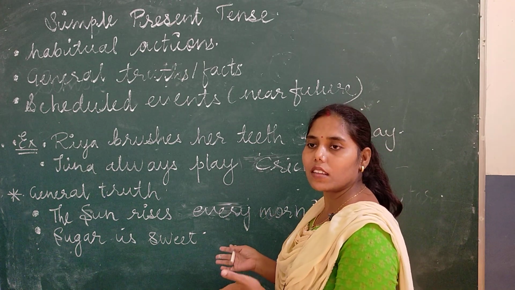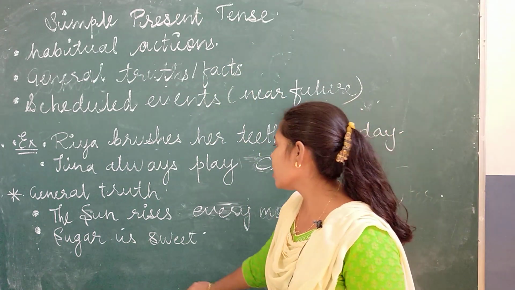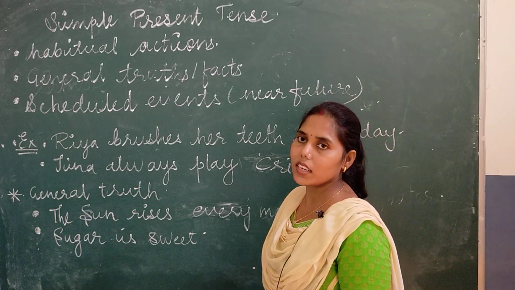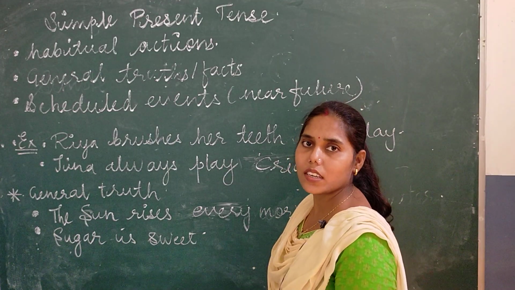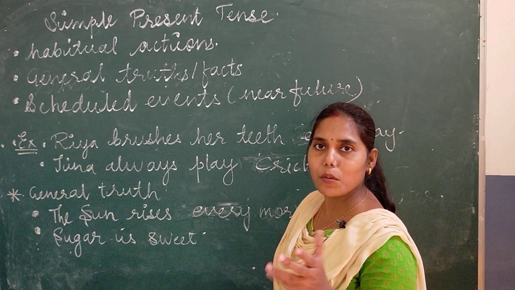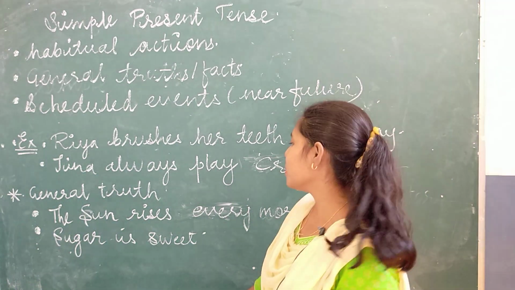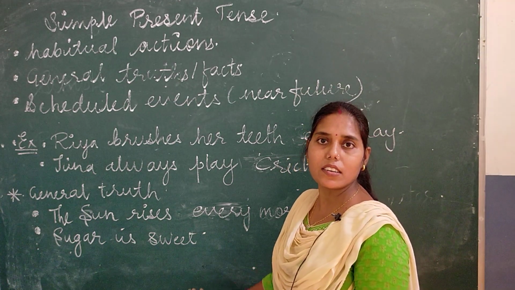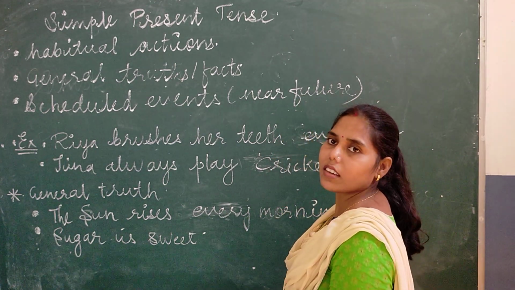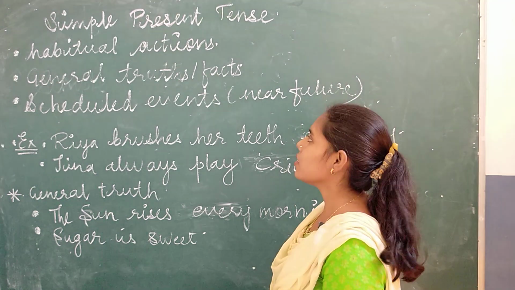So for expressing that kind of truth, we use simple present tense. The next example is sugar is sweet. Can sugar be sour? कभी ऐसा हुआ है? Sugar आपको कड़वा लगे खा ले तो या तीखा लगे? No. It is also a general fact. It is not going to change ever in your life. So for expressing this kind of sentences, we are going to use simple present tense.